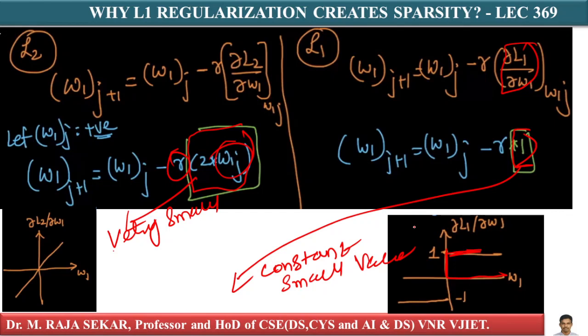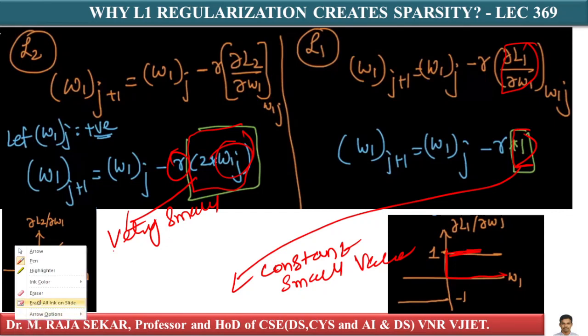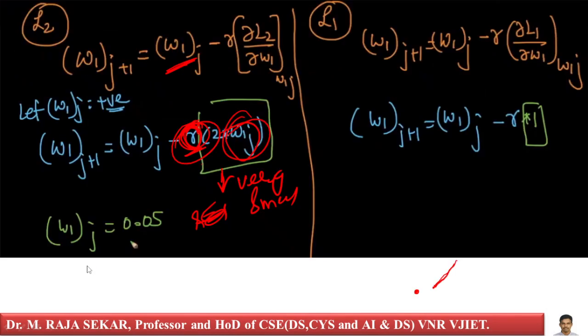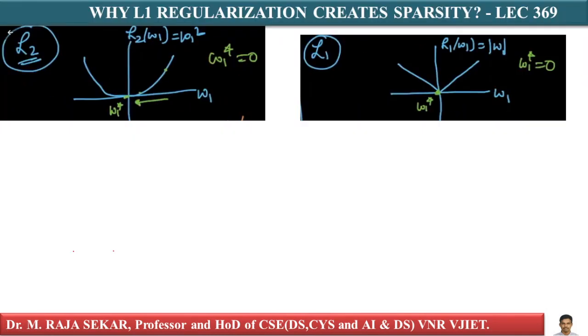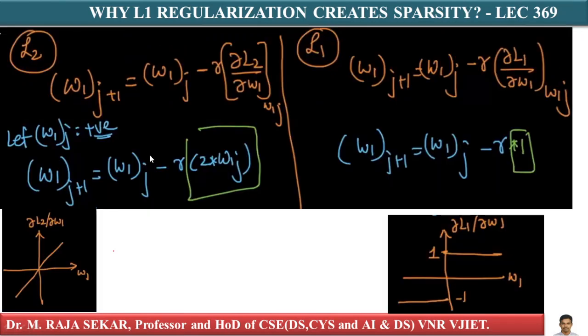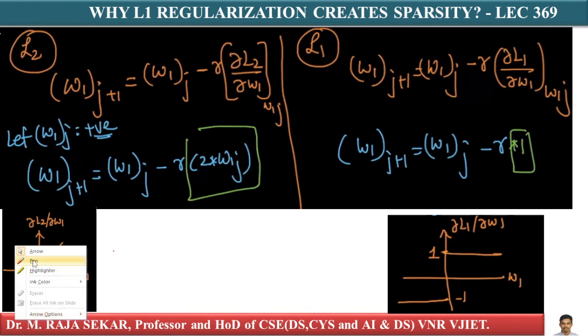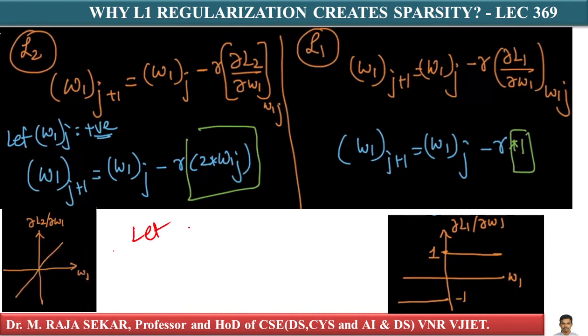Let me assume R equals 0.01. Let R become 0.01, because we reduce R as the number of iterations increases.